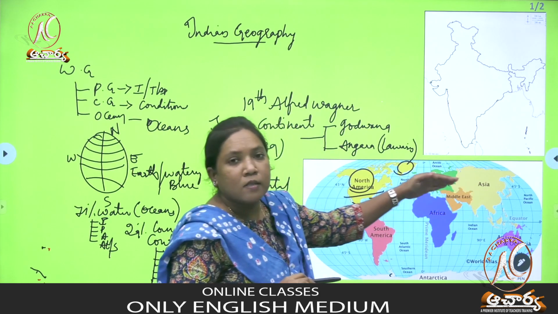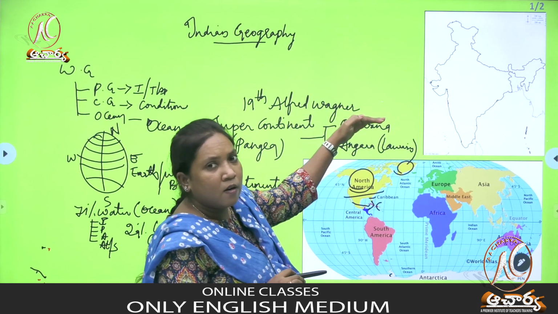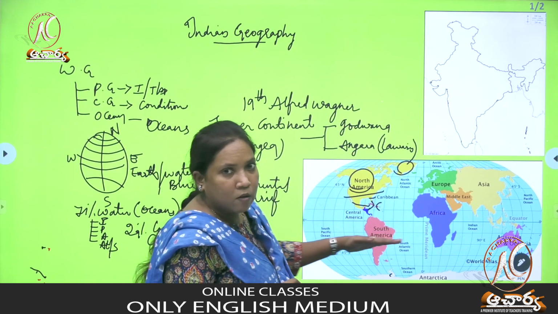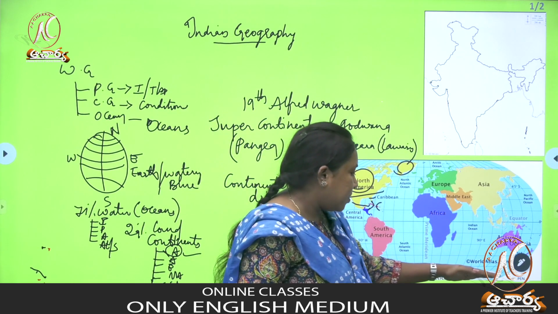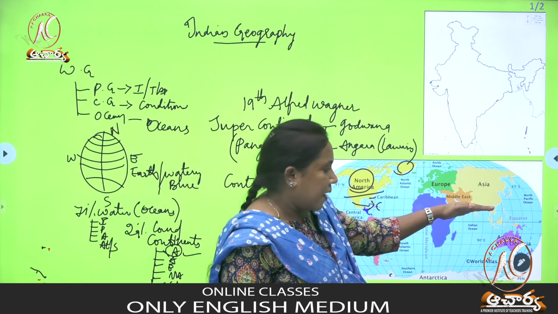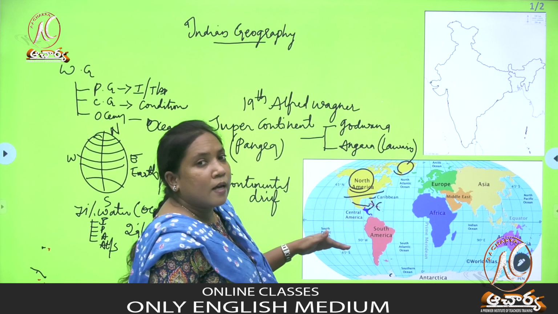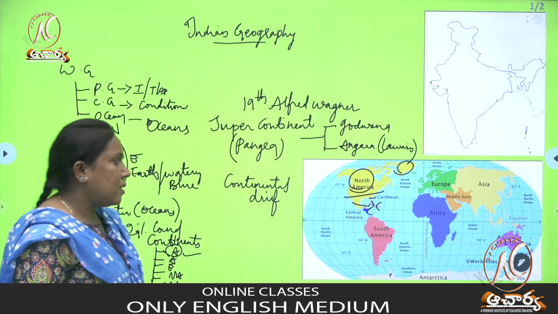So these are some of the continents and countries which are part of Gondwana. And what about Angara? Angara is the southern part of the earth, which includes South America, Africa, Australia, India, as well as Antarctica. So these are the continents which are part of Angara. It is also called Laurasia.